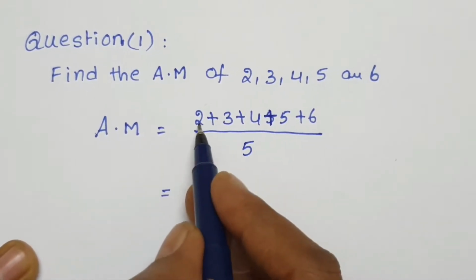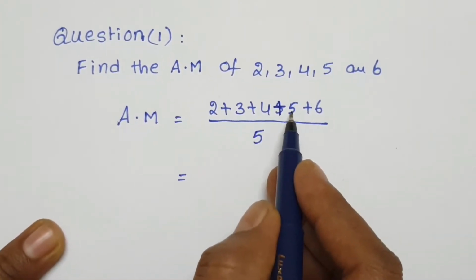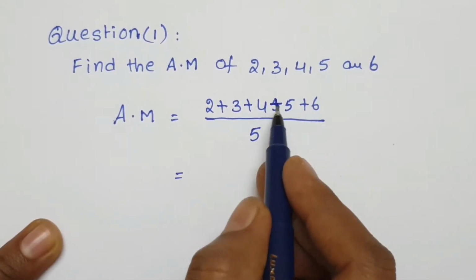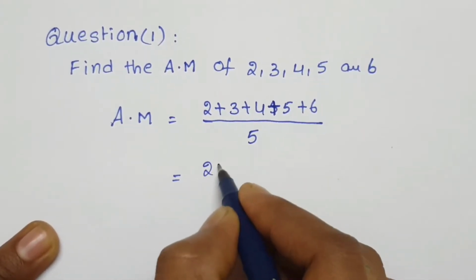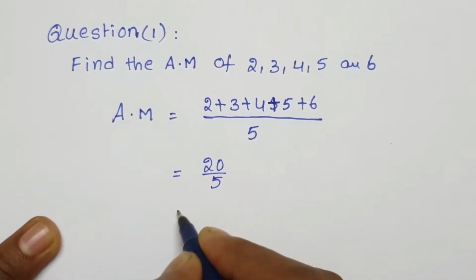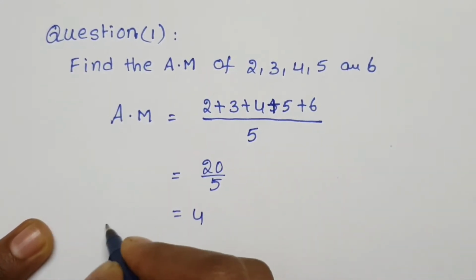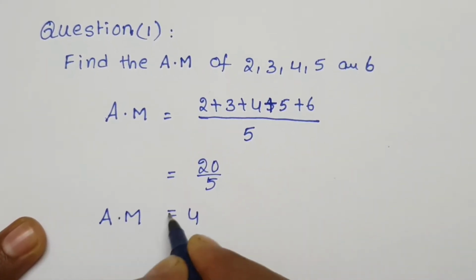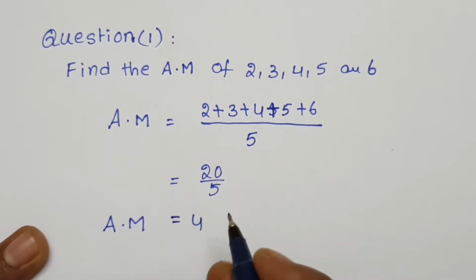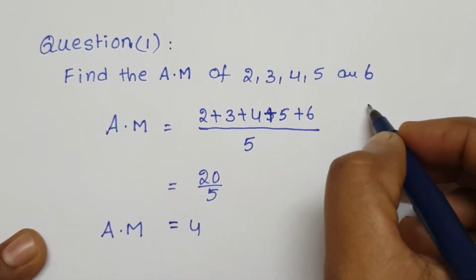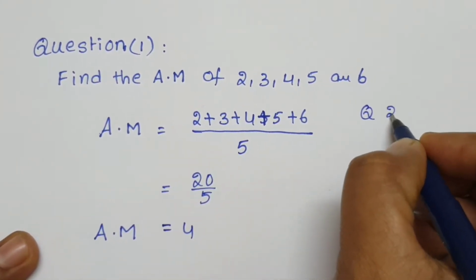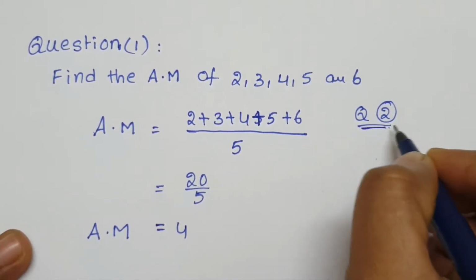Here total: add 2 plus 3, 5, 5 plus 5, 10, 10 plus 6 is 16, plus 4, 20. 20 by 5, we'll get 4. What is this? Arithmetic mean or mean. And again second question. Create that second question. Question number 2.